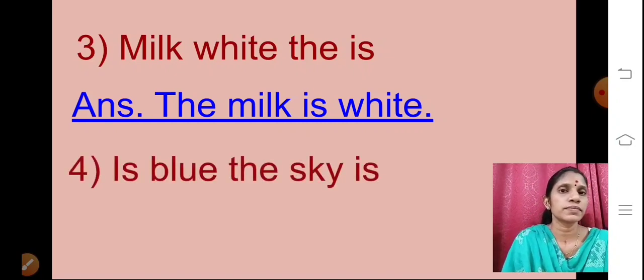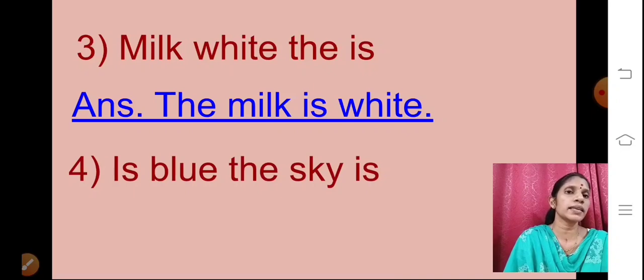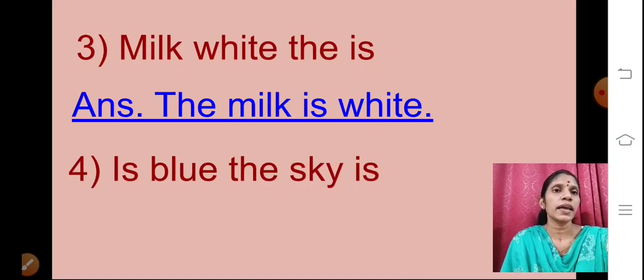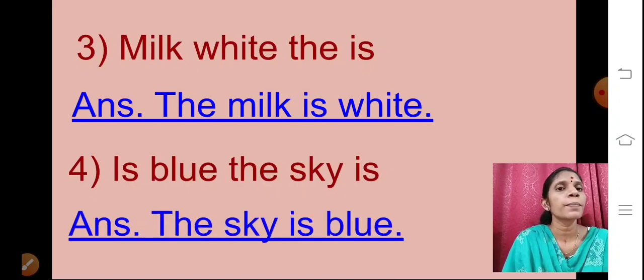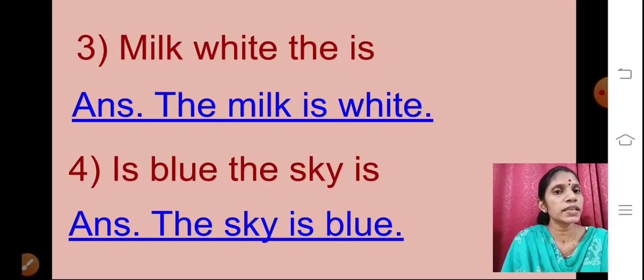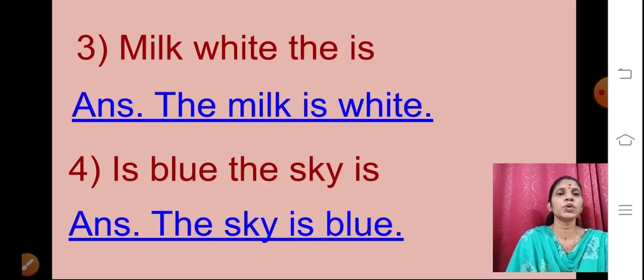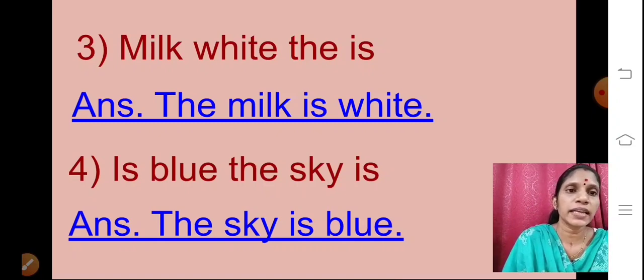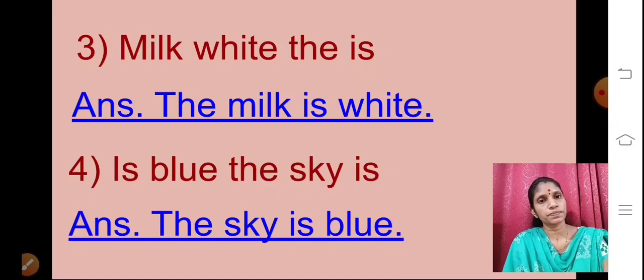Now the fourth one. Is blue the sky is. Do we say like this? No. It does not make any sense. We are not able to understand exactly what it is. So we have to arrange it, and after arranging, the answer is the sky is blue. You have seen the sky, isn't it? What is the color of the sky? Yes, blue. Here you can see T again capital and after writing the sentence I have put a full stop.